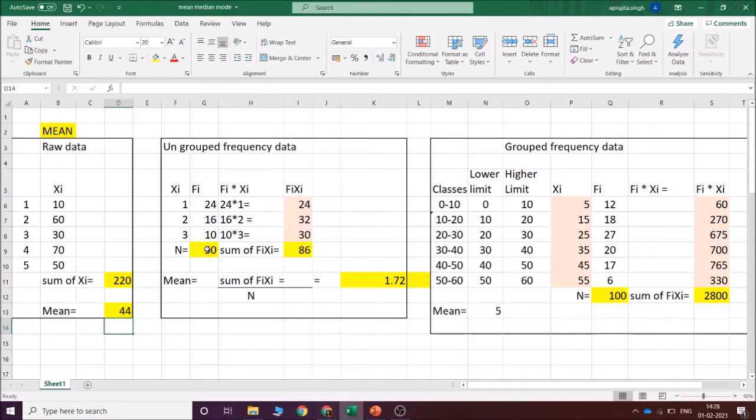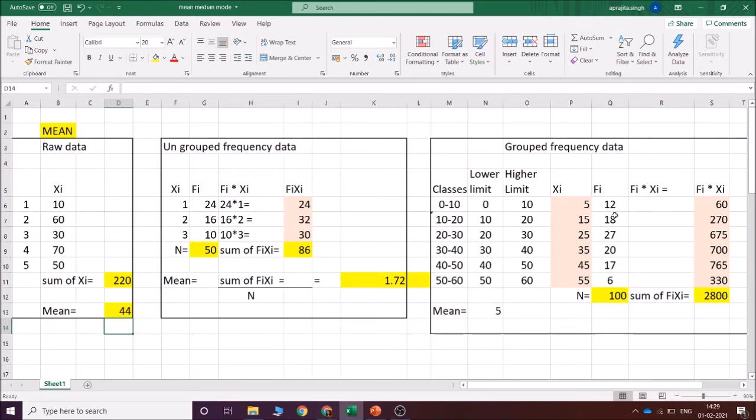Then the next step is to find out Fi Xi, meaning 24 multiplied by 1, 16 multiplied by 2, and the values that you are getting are 24, 32 and 30. To find out the mean, in the numerator you need the sum of Fi Xi. So you are summing this up as 86 and dividing it by n, that is 50. So 86 divided by 50, you get the mean, that is 1.72. This is how you find the mean for an ungrouped frequency table.